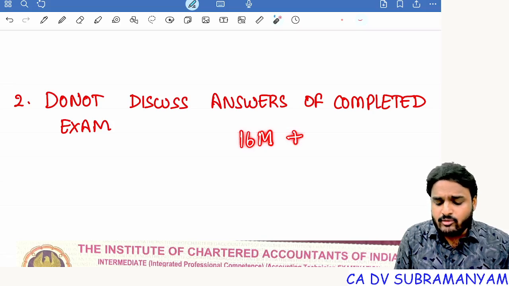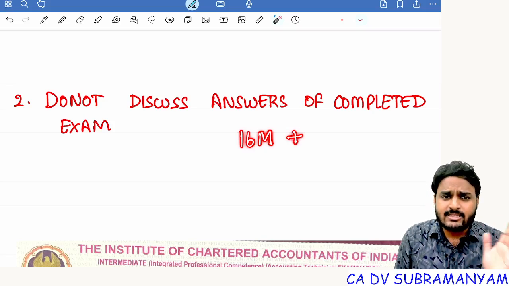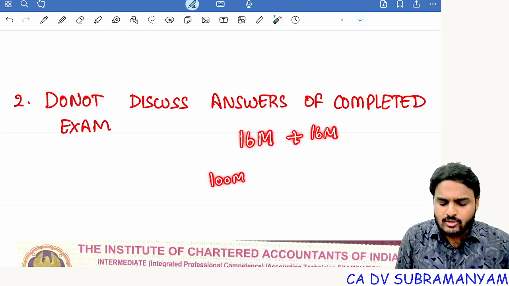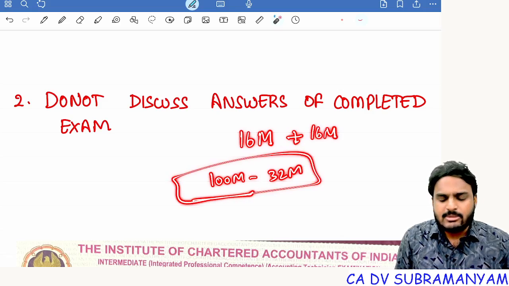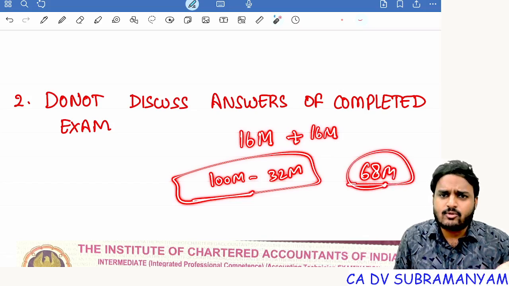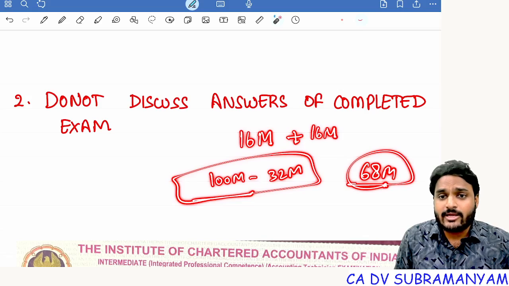And accounting of incomplete records, the chapter is there at that time in CA Inter. And the final balance sheet was not tallied. So another 16 marks mistake. So out of 100 marks, 32 marks I made mistake. That means I attempted only 68 marks for correct answers. Correct answers only for 68 marks. But how much score I got? I got 79 marks. Why?